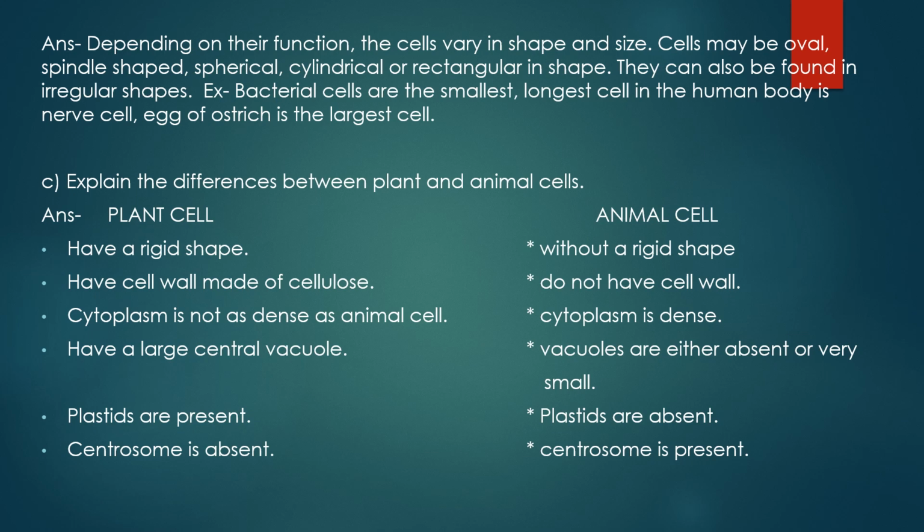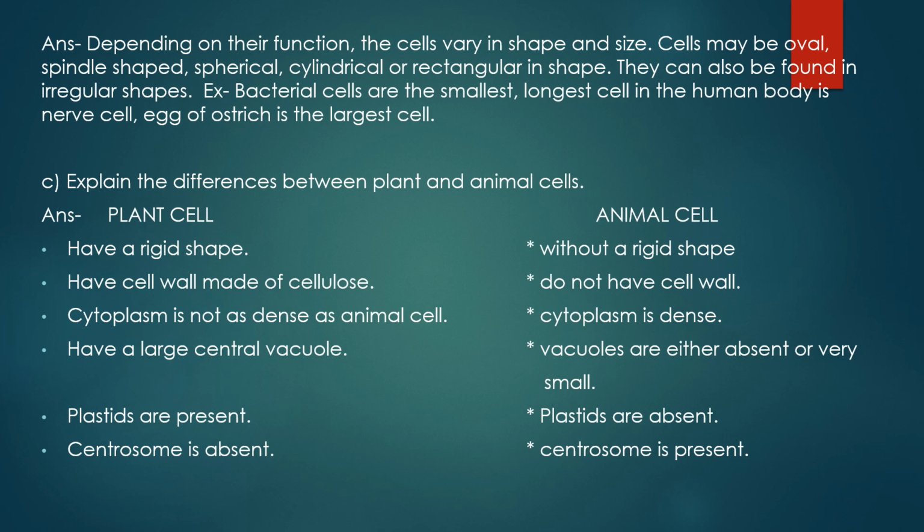Then in multicellular organisms, the shape of the cell depends upon its position in the body, the specific function which it is going to perform, and how it is placed with its neighboring cells. These are the deciding factors which will decide what shape and size the cell is provided with. Okay. So to write this answer, you may write that depending on their function, cells vary in shape and size. Cells may be oval, spindle shaped, spherical, cylindrical or rectangular in shape. They can also be found in irregular shape, like amoeba, which is irregularly shaped.